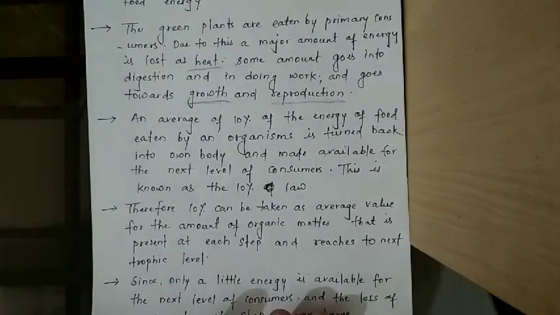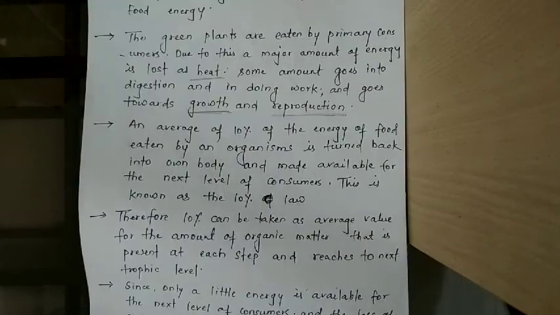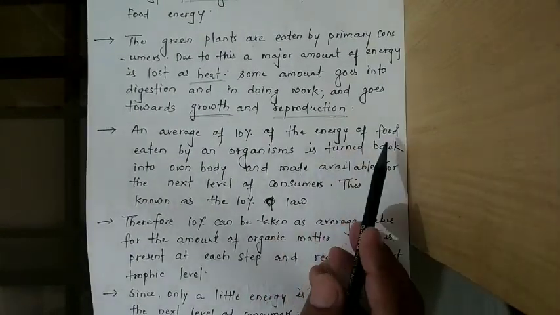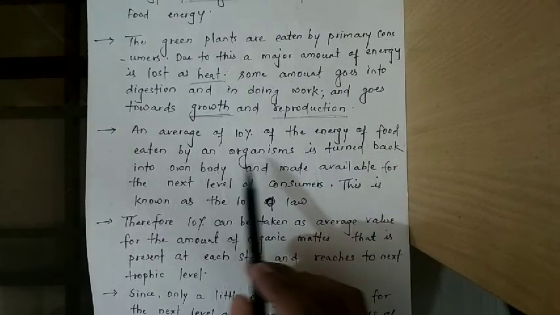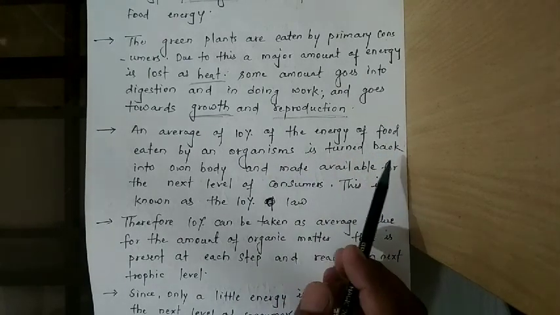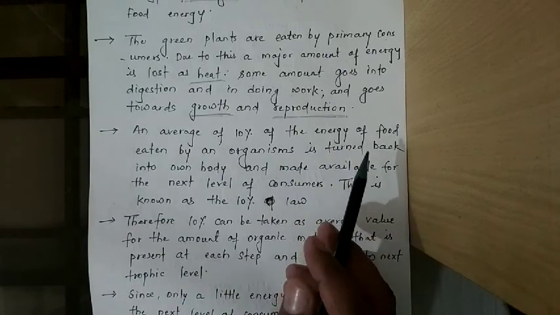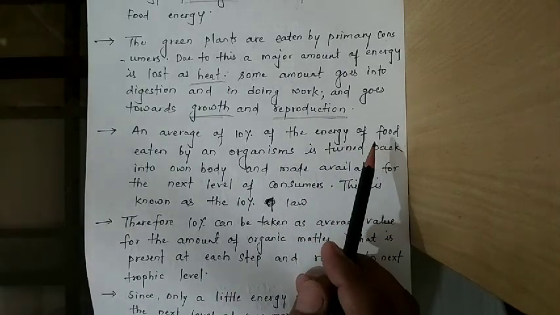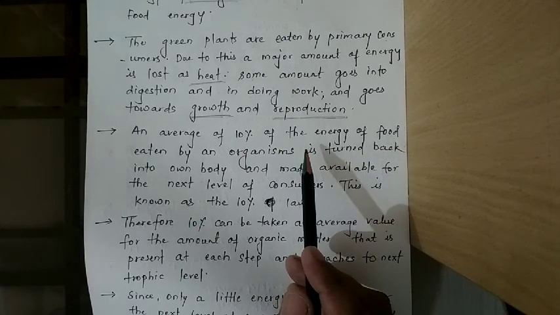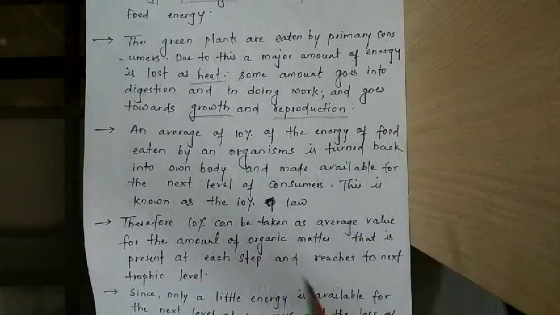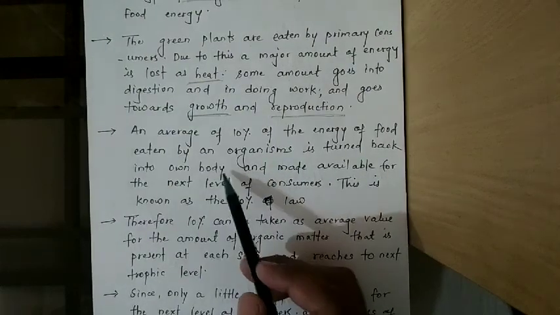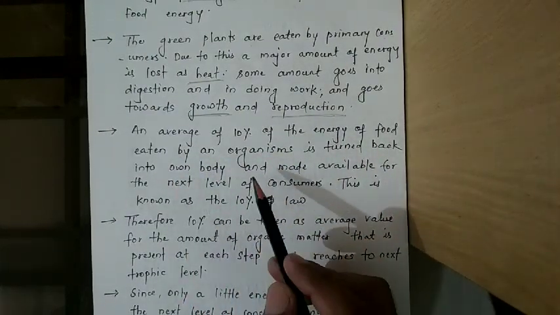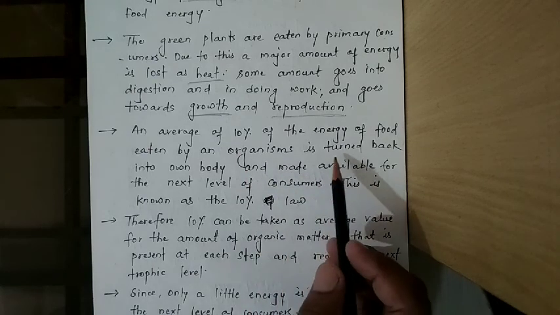On average, we can see that 10% of the energy of the food eaten by any organism is turned into its own body. It means they only absorb 10% of the energy of the food utilized by the organism.